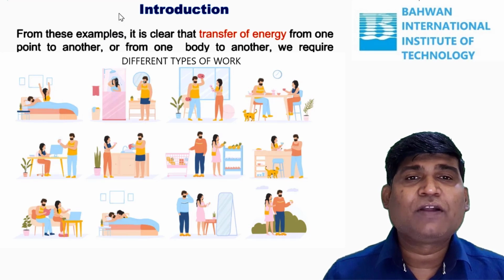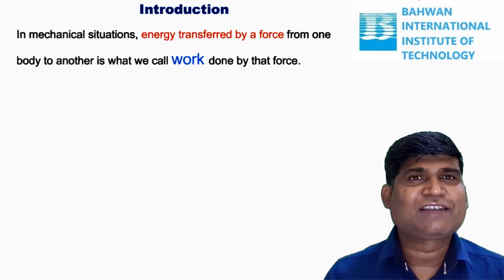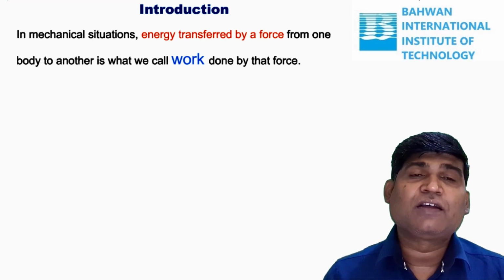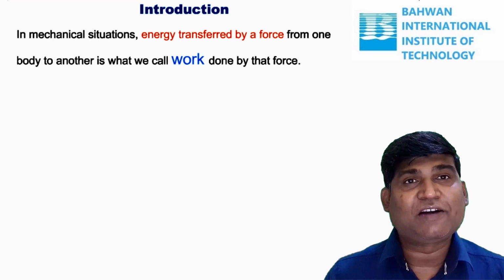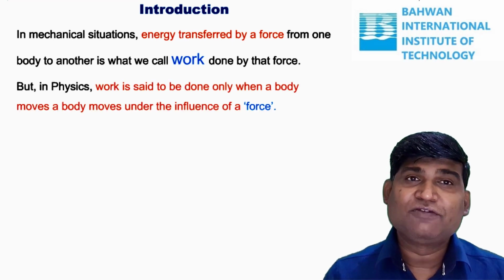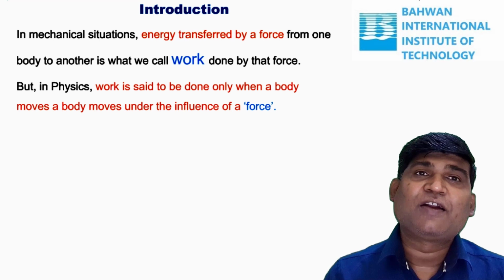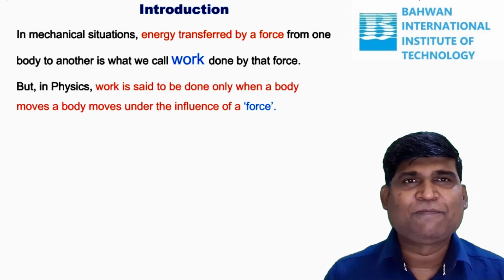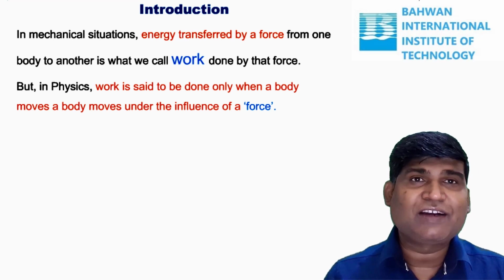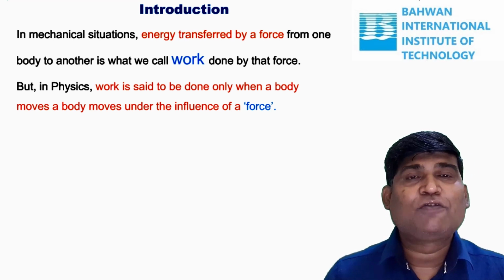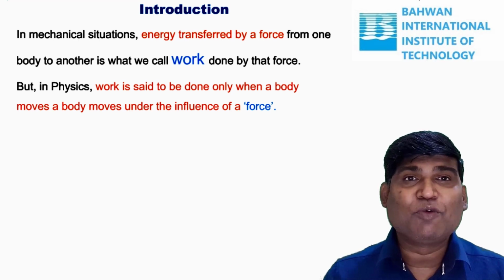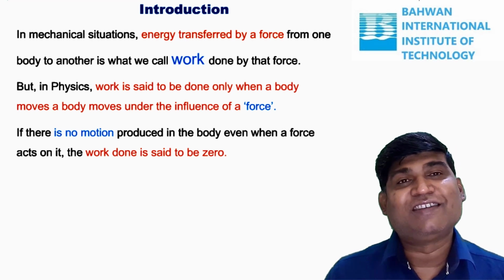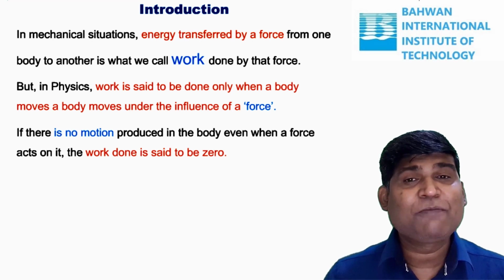So when you see carefully, in mechanical situations, energy transferred by a force from one body to another is what we call work done by that force. But in physics, work is said to be done only when a body moves under the influence of force. So the body has to get a displacement. When we apply force, if the body is not getting movement, if the body is not getting displacement, then work done is zero. So this is the very important thing.